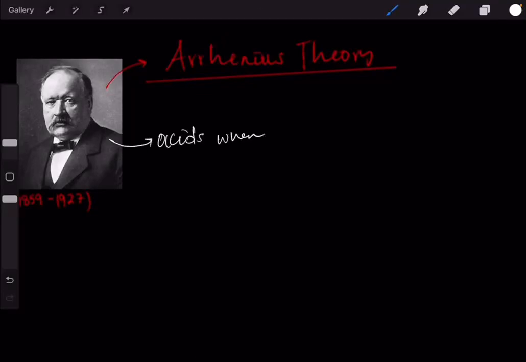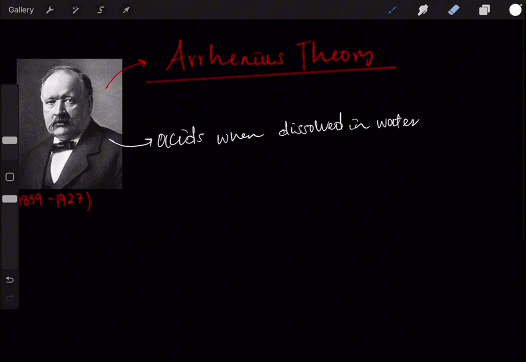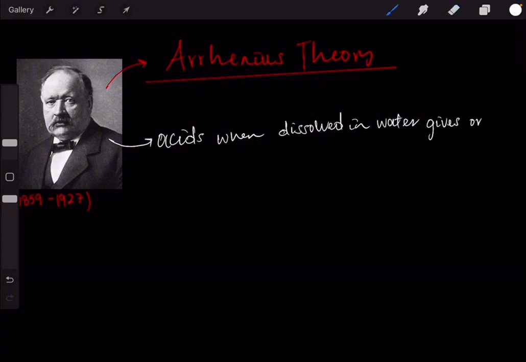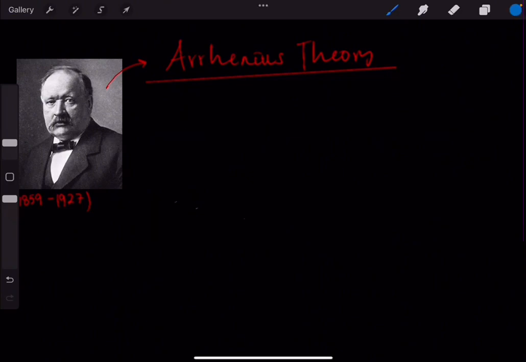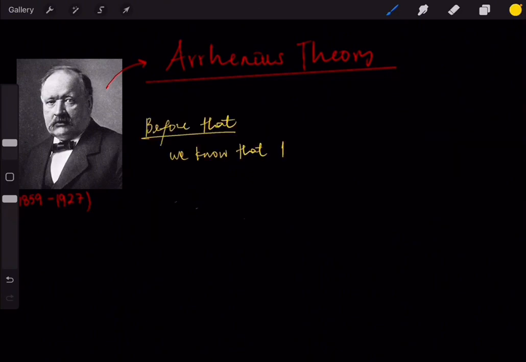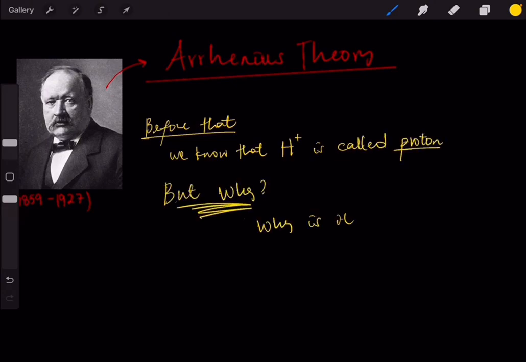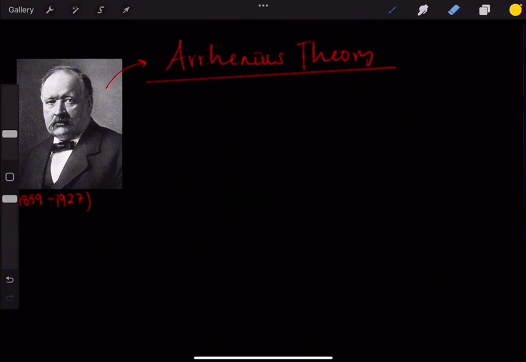Arrhenius theory. This guy has said that acids, when dissolved in water, give the hydrogen ion. It gives or loses. And bases, when dissolved in water, give or lose the hydroxide ion. So basically, before that, we know that hydrogen ion is also called proton. But why is it called a proton?